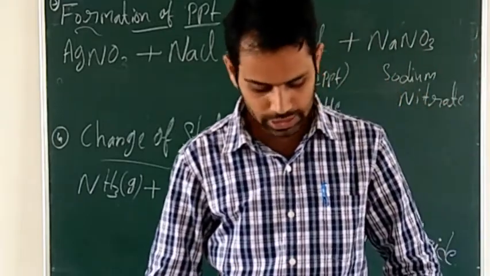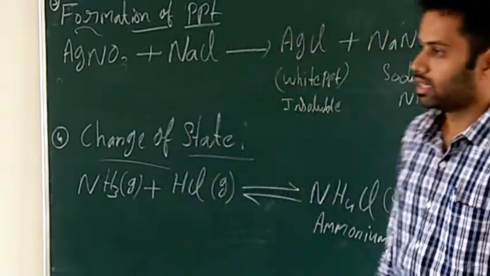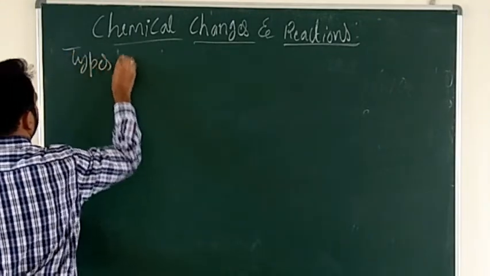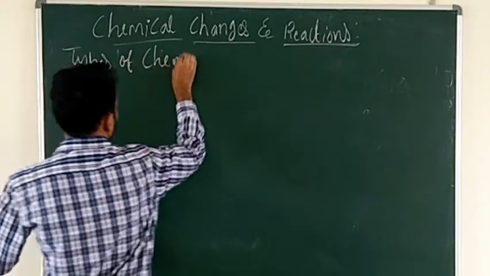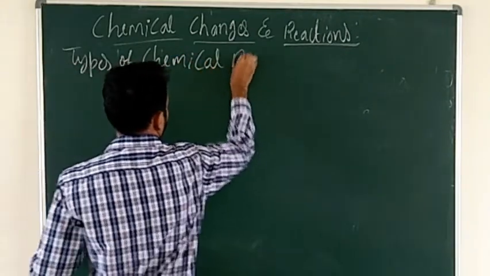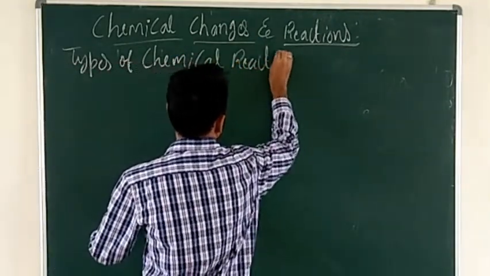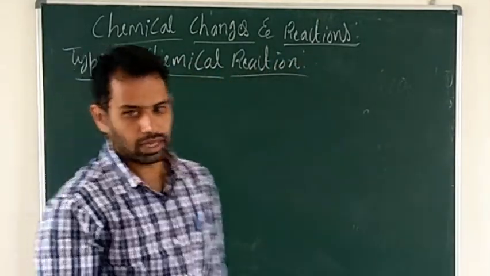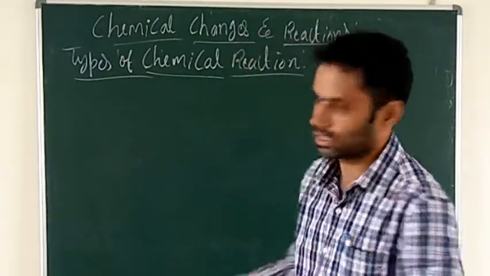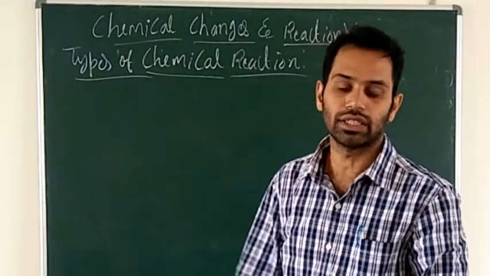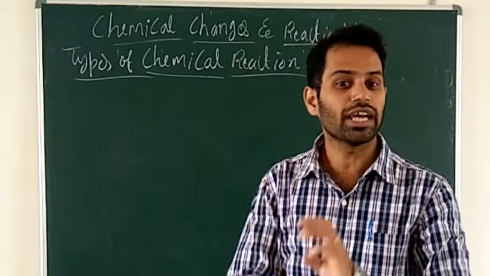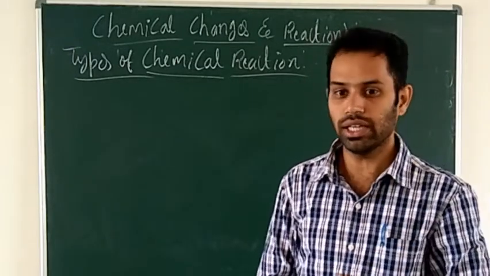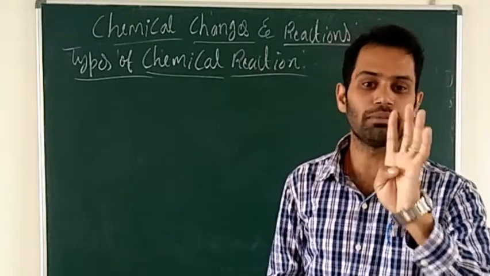Types of chemical change or chemical reaction. We already learned about reactions, is it? We are writing so many reactions. In that, so many types of reactions are there. So mainly we will study four types of chemical reaction.